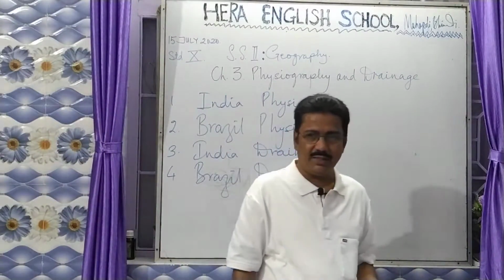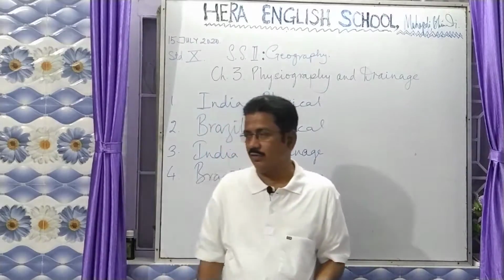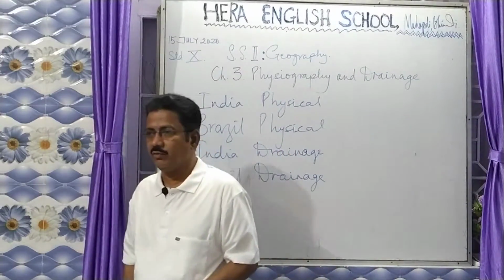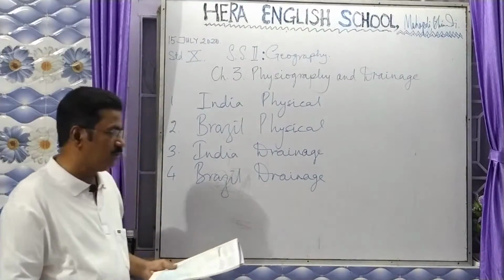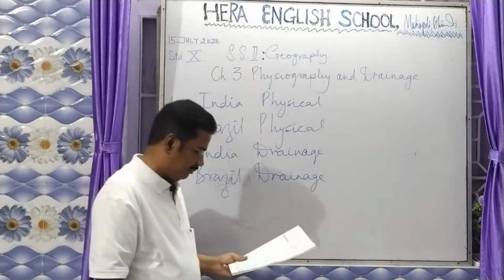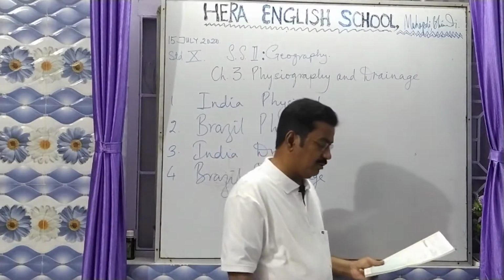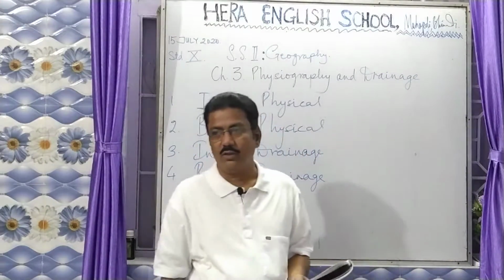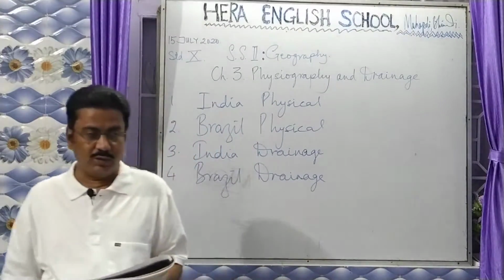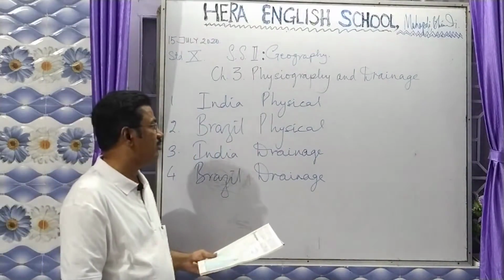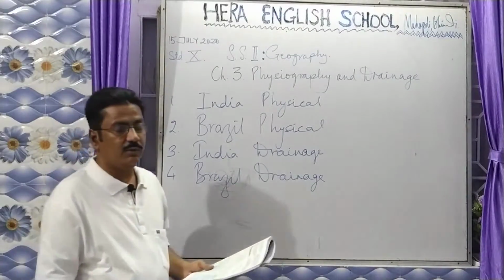Apart from that, there are many others, like the river Sabarmati, river Luni, river Periyar. These rivers do not empty into the Arabian Sea, but they disappear into the country of India itself. That is why the major two rivers flowing into the Arabian Sea are the river Narmada and the river Tapi.